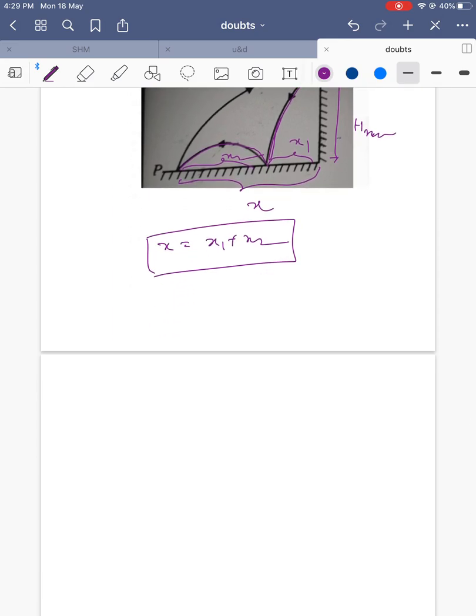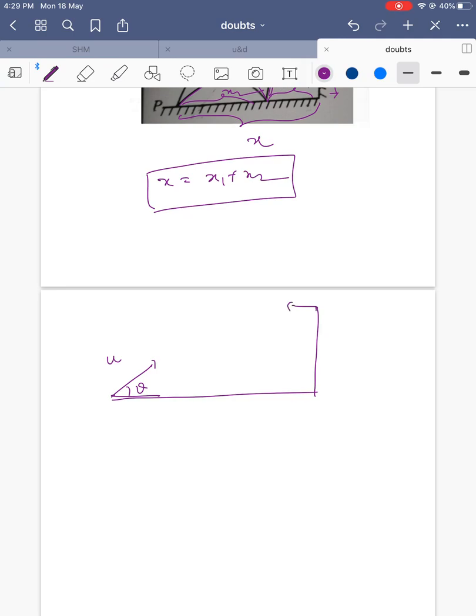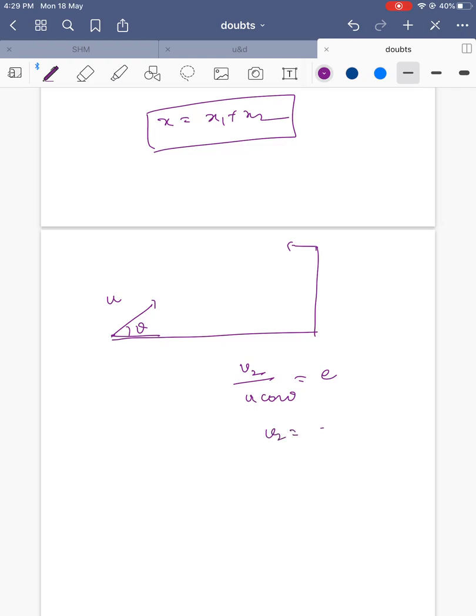Initially, assume the ball is projected with a velocity u at an angle theta. It strikes the wall at maximum height. The coefficient of restitution is the velocity of separation over the velocity of approach, u cos theta; assume it is e. So the velocity after striking is v2 equals e u cos theta. After striking, the ball comes back.